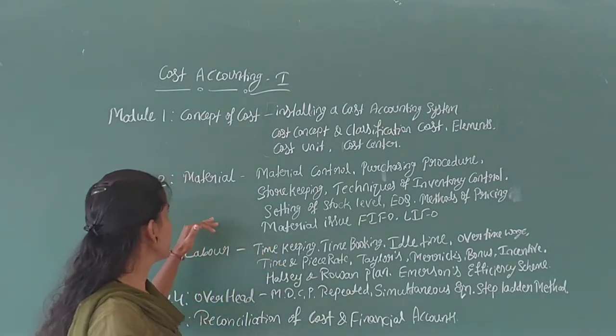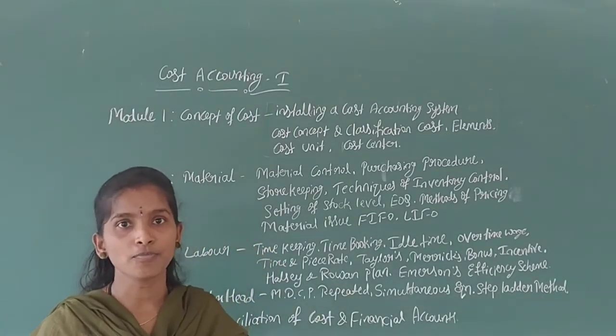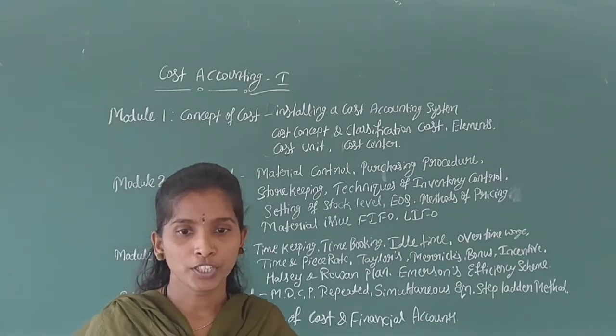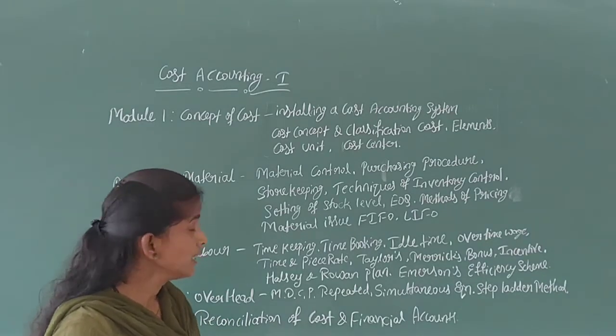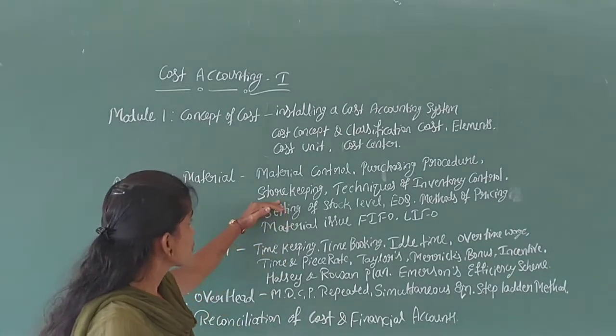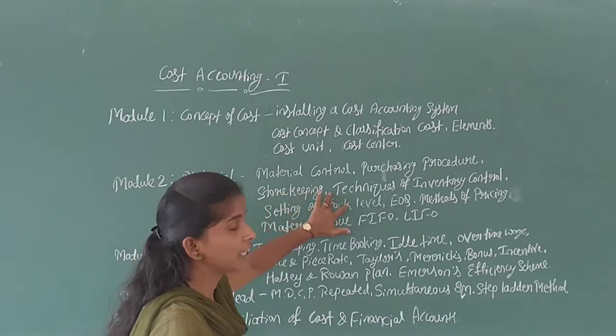In the second chapter, that is material, we will learn the meaning and objectives of material, purchasing procedure, storekeeping, meaning and types of storekeeping, and techniques of inventory control.